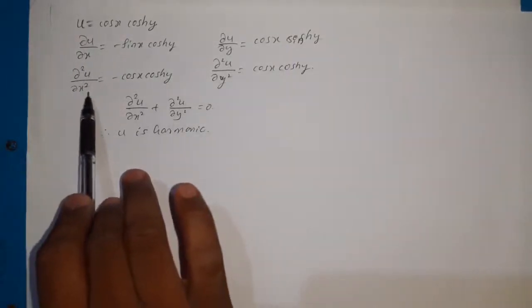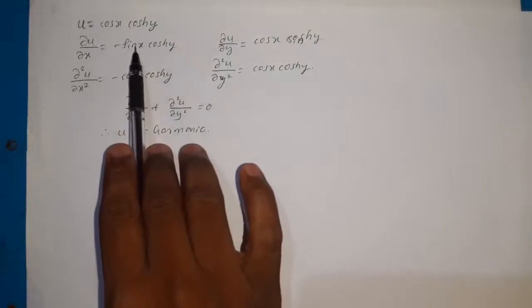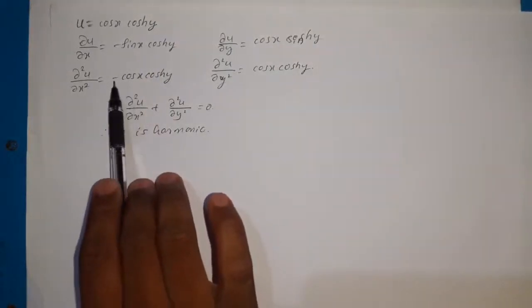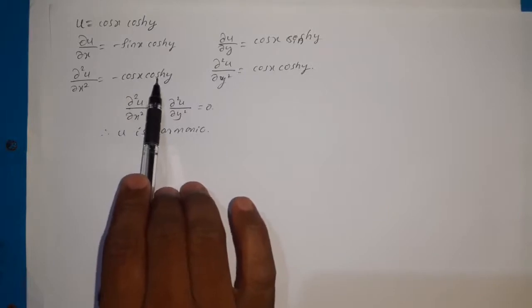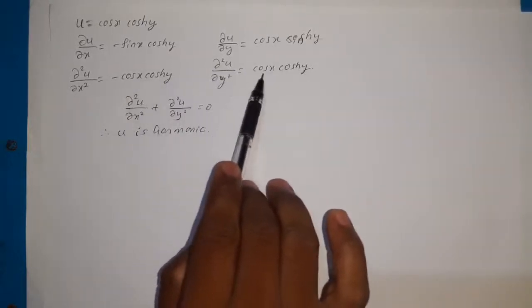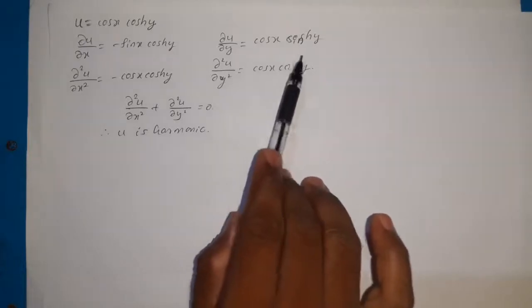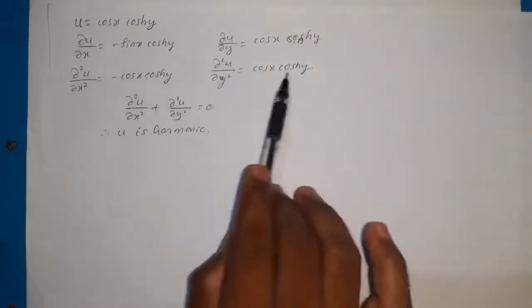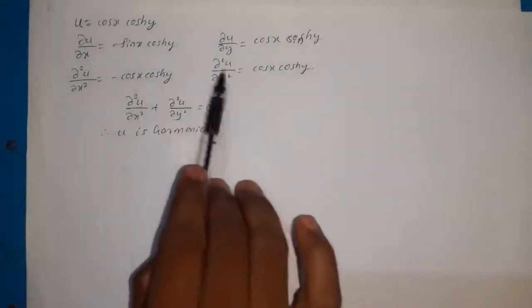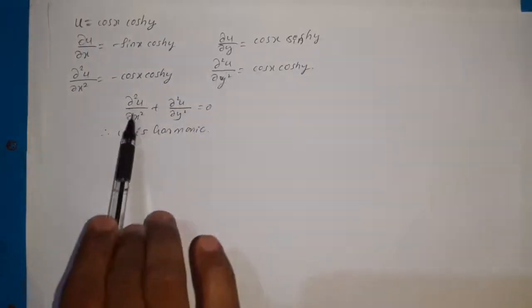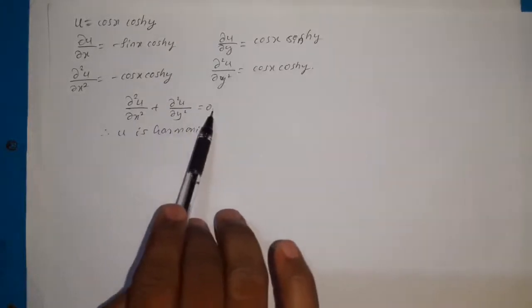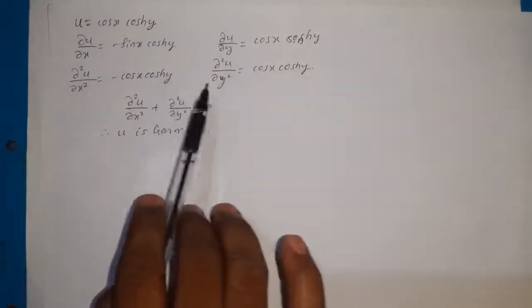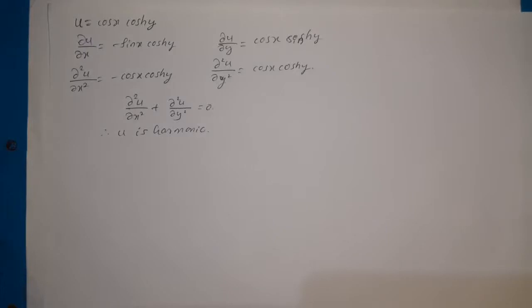And ∂²u/∂x², that is differentiation of sin is cos x, that negative sign as it is, into cos hyperbolic y, and similarly ∂²u/∂y² is cos x into cos hyperbolic y, because differentiation of sin hyperbolic y is cos hyperbolic y. Then adding these two equations we get ∂²u/∂x² plus ∂²u/∂y² is equal to 0, because these two are equal in magnitude but opposite in the sign. So therefore their sum will be equal to 0. So hence we have proved that u is harmonic.